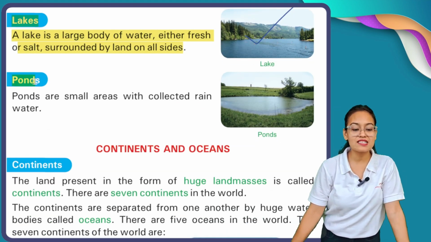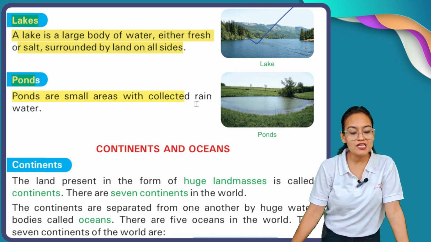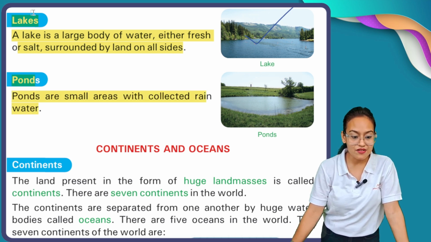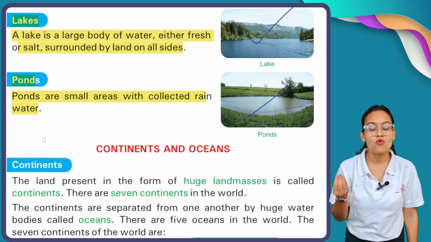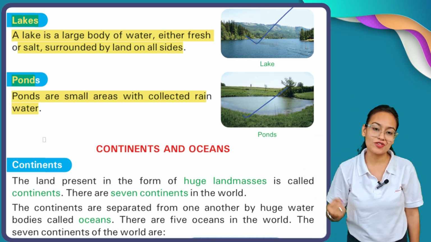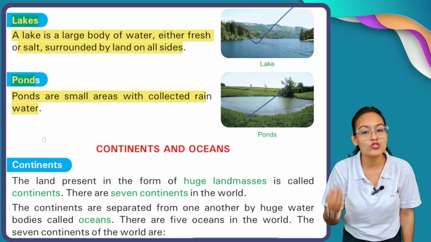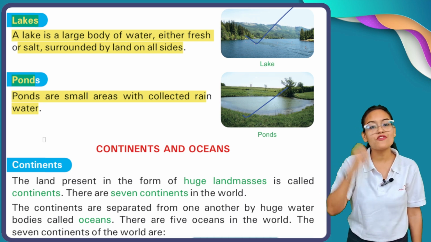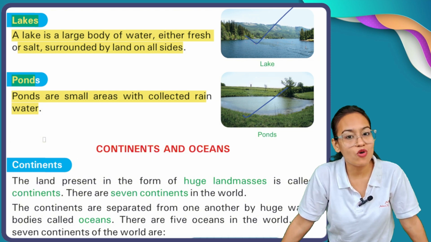Now, after lakes comes the turn of ponds. What is the meaning of pond? A pond is a smaller area with collected rainwater. Here you can see this is the pond. Ponds are the smallest areas of water in which rainfall water is collected or stored. They are the natural storehouse of rainwater. So this is all about our landforms and water bodies.